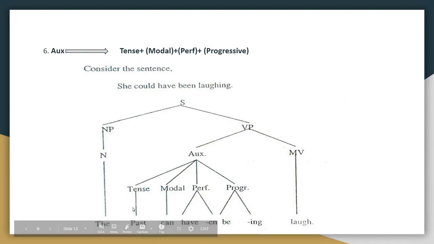Which is the tense? Past tense. Then the modal here is can, right? Can is the original form of could, right? So can, then have plus en, then be plus ing. Okay, be plus ing, and then laugh. So this is how you should split a sentence according to the sixth combination.